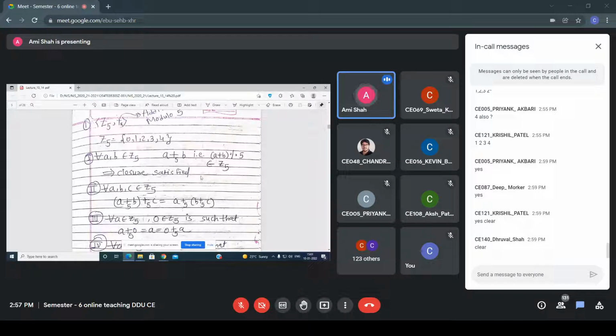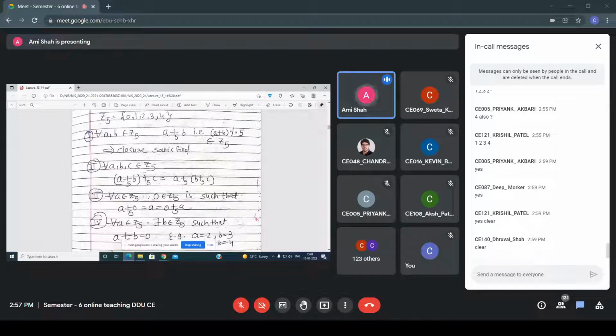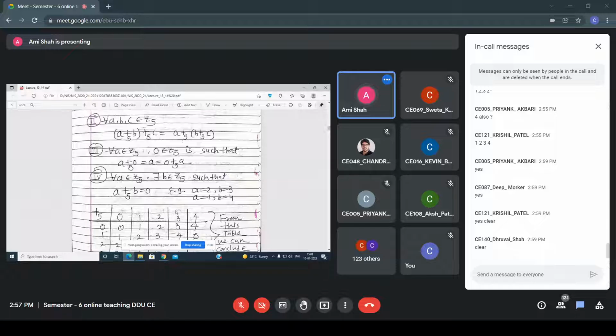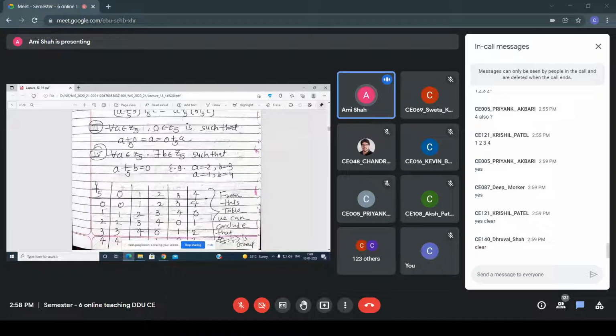Similarly, the associative property is also satisfied. Now check the third property from this table. What is the third property? Here I can say that for every a belonging to Z5, there is 0 belonging to Z5 such that you are getting the same element. Suppose I am taking 0, and performing 0 with 0.